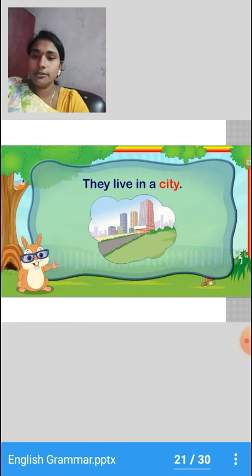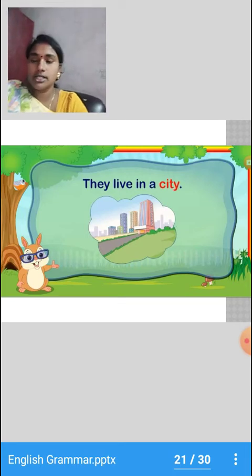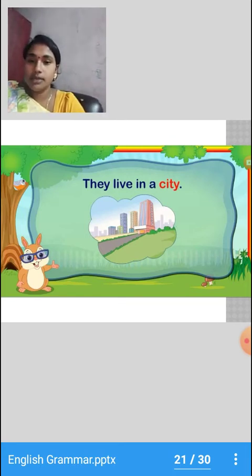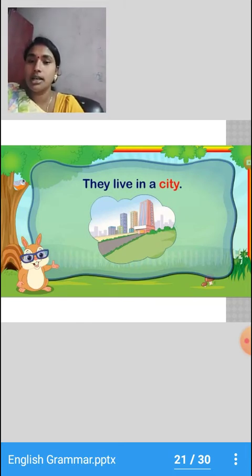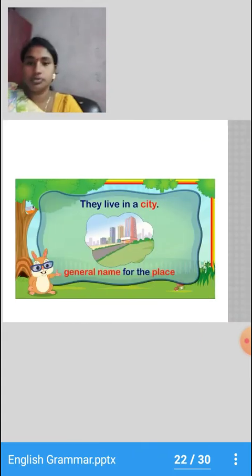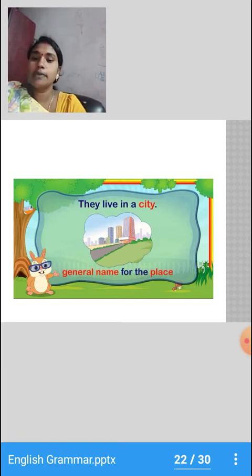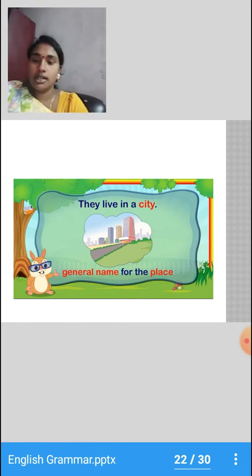They live in a city. So where do they live? They live in a city. So city is a common name given here. They have not mentioned the name of the city. If they had mentioned the city's name, for example, they live in Mumbai city, then Mumbai will come under proper noun. Yes or no? So they have not mentioned the city's name and now city comes under common noun. So city is the general name for the place. Okay, children? City is the general name for the place.